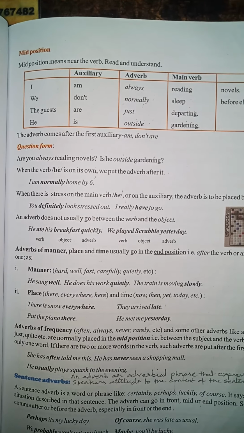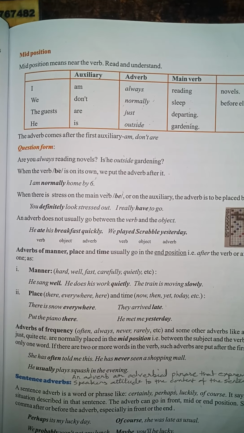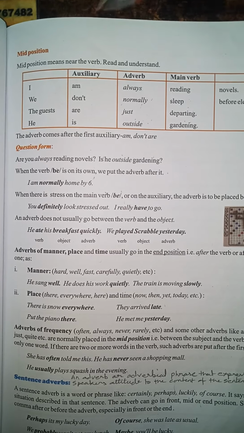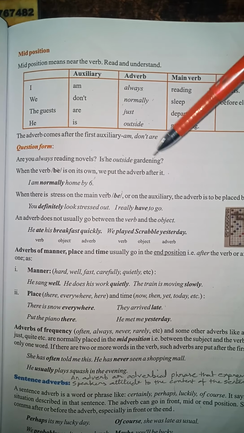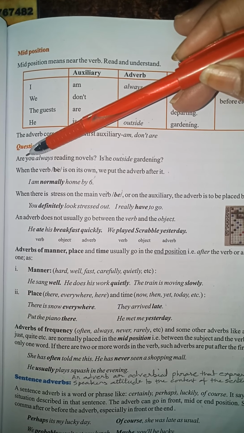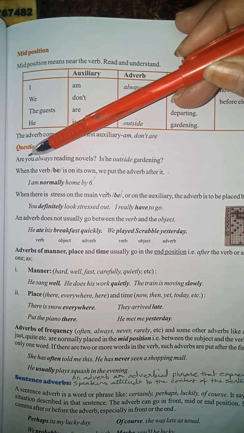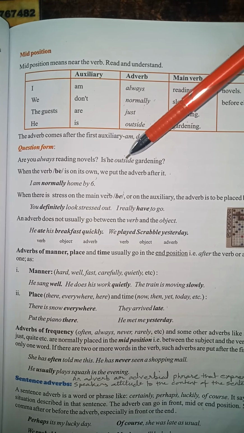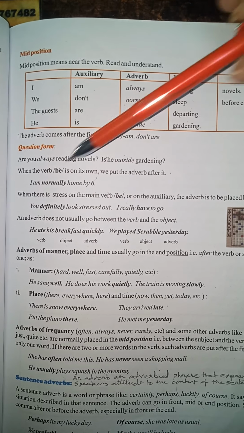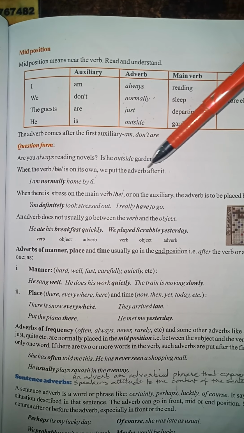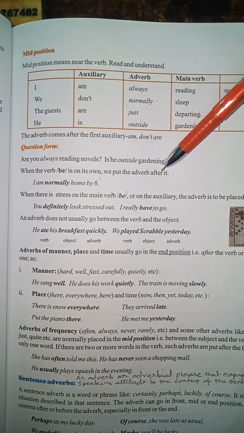Question form. Are you always reading novels? Is he outside gardening? Which means that the same sentences we can change to question form by starting a sentence with the auxiliary verb. So, are you always reading novels? Is he outside gardening? When the verb be is on its own, we put the adverb after it, which simply means